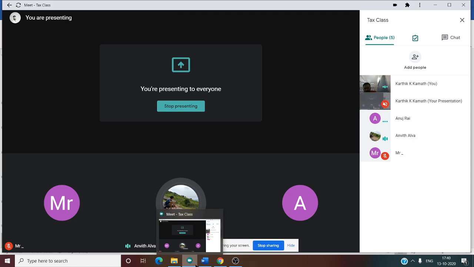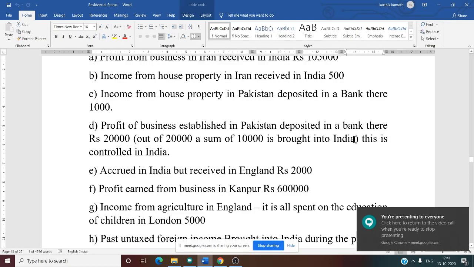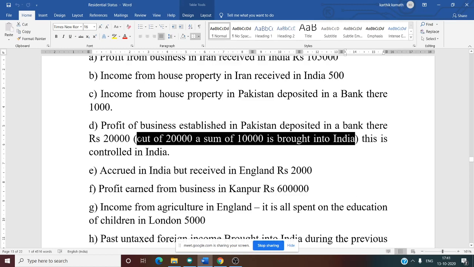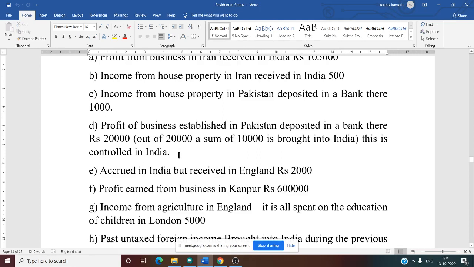But sir, the 10,000 is still in Pakistan only. I didn't get that. Only 10,000 has come to India. The remaining 10,000 is in Pakistan only. So how is it taxable for NOR also? Now the question is, what is our first impact we need to see? See, in this case, what is the first thing that happened?